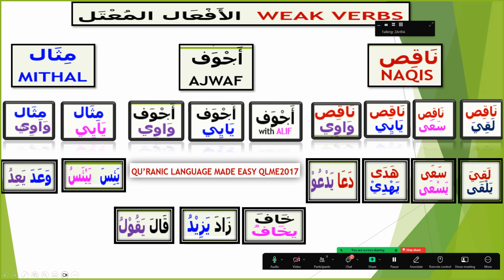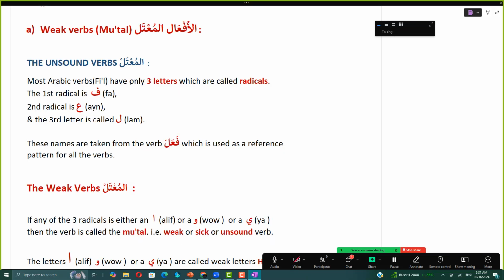Mithal wawi is a separate lesson, mithal yai is a separate lesson, ajwaf wawi, ajwaf yai, ajwaf with alif, they are all separate lessons. Al-af'al al-mu'tal, the unsound verbs. Why are they not sound verbs? Because they have the weak letters in them.